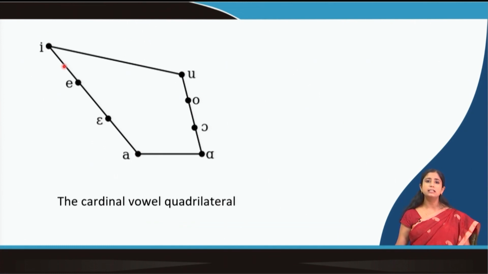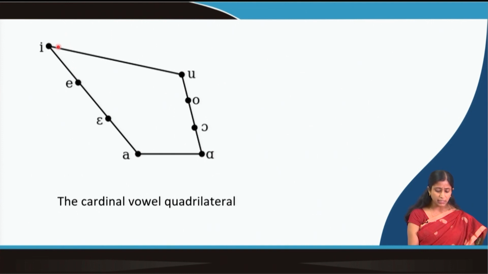So, this is the cardinal vowel quadrilateral. These are the 8 vowels, and this is the tongue position. Beyond that it is not humanly possible to articulate a sound. That is why these are the reference points. So, when I am saying E, it has to be near this position, I can't go beyond, and likewise when I am saying A or O or U. So, these are the reference points basically.